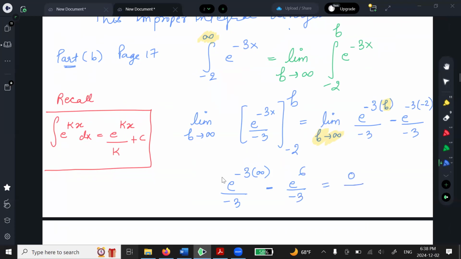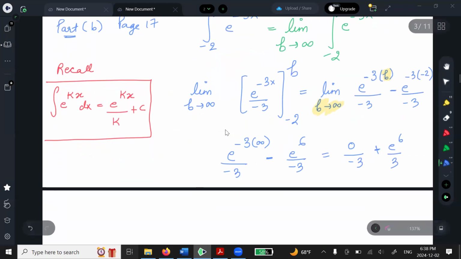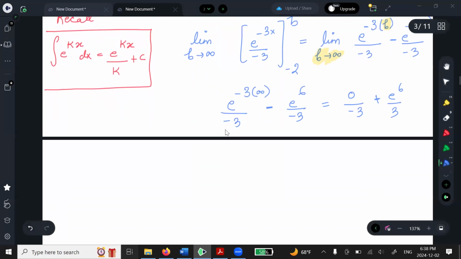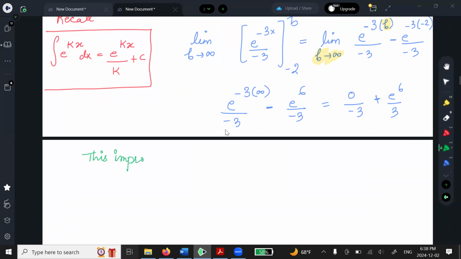0. e to the negative infinity is 0, right? And you add that, you get e to the 6 over 3. So this improper integral converges to e to the power 6 divided by 3.